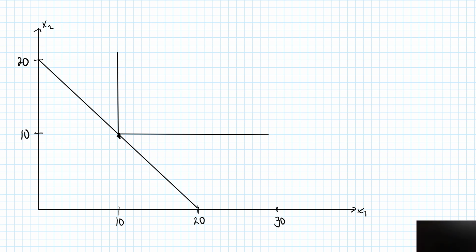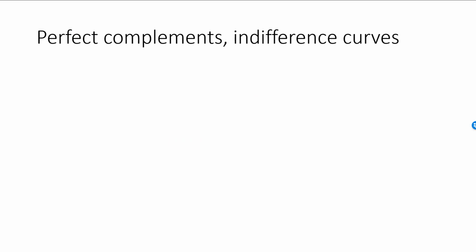In most cases, my goods will be somewhere in between perfect substitutes and perfect complements. So in most cases, my indifference curve will look something like this. If the goods are complements but not perfect complements, the indifference curve will be closer to the L-shaped curve, while if the goods are substitutes but not perfect substitutes, the indifference curve will be closer to the straight line. Let's do a quick review.